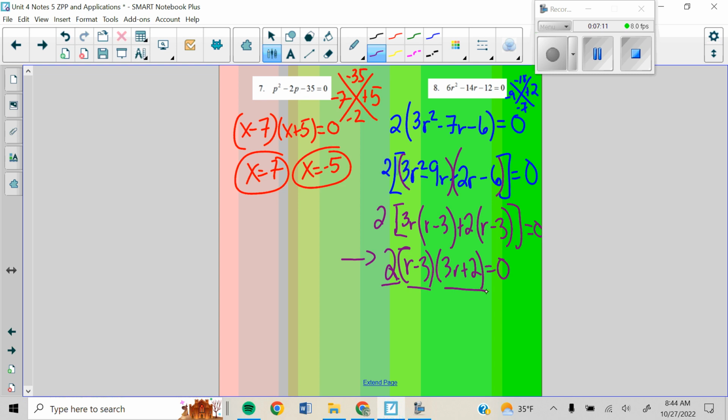We have 2, r minus 3, and 3r plus 2. Now, we pulled out a GCF of 2, which is great. Now, that 2 does not have a variable with it, so I do not do anything more with it. I don't use it to solve for r. We would just set r minus 3 equal to 0. So we get r equals 3. And then we set our 3r plus 2 equal to 0, and we get r equals negative 2/3. Now, we don't do anything more with that 2.